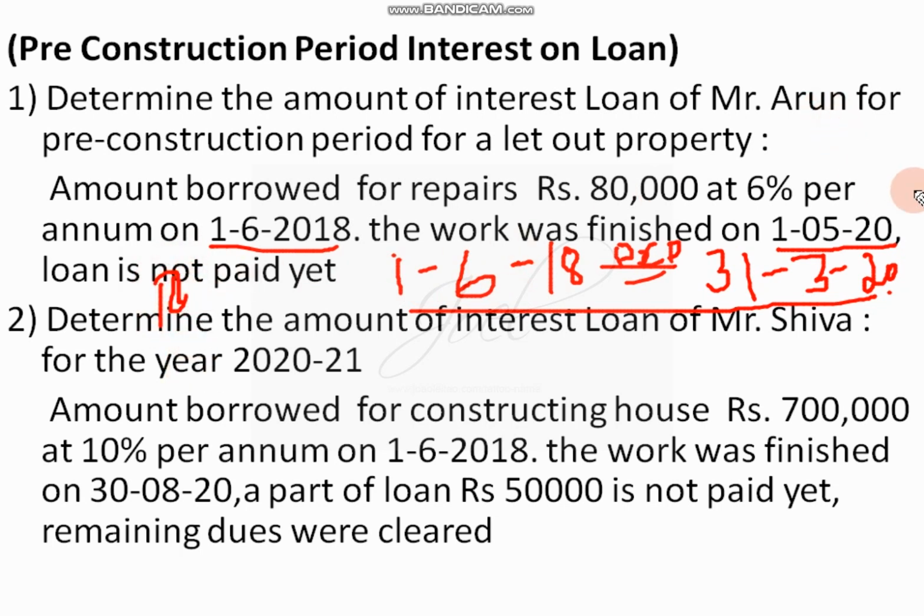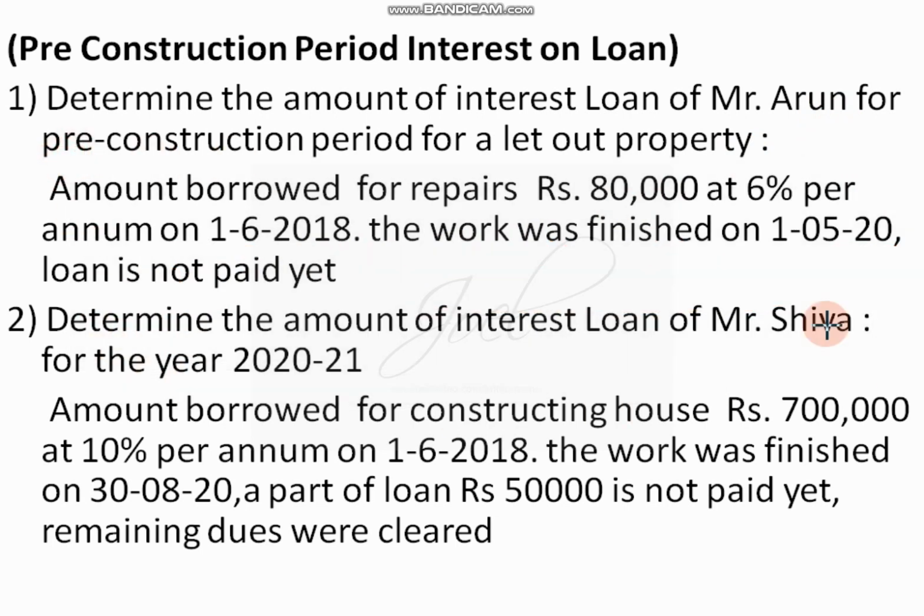This is the way you are going to solve it for examination purposes. This is the perfect method you should follow. It will start on the date of borrowing of the loan and end on the day of finishing of the work or repayment of the loan, whichever is earlier. But for the pre-construction period, the year end prior to that date will be considered. So in this case we calculated it is 10 months. And here one more thing: the loan is not paid yet. That means current year interest also we have to calculate, that is 80,000 into 6%.